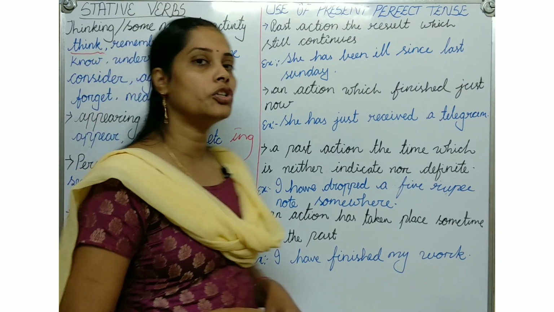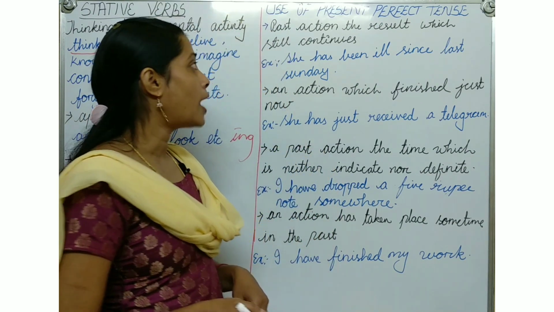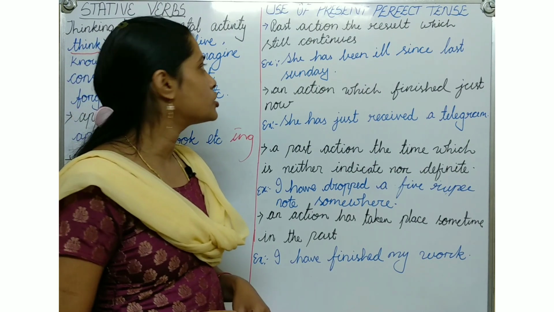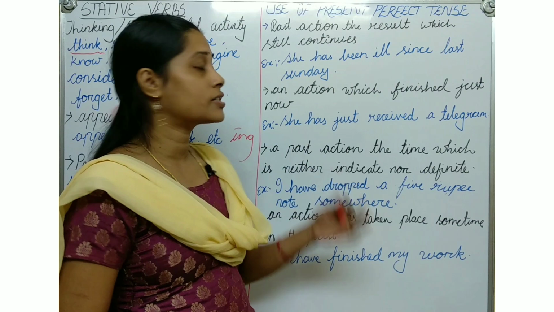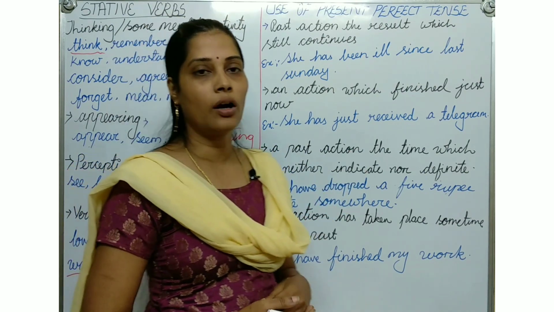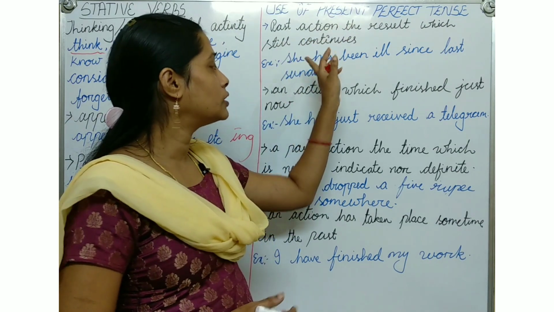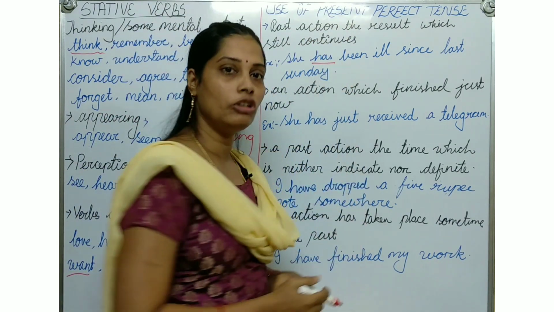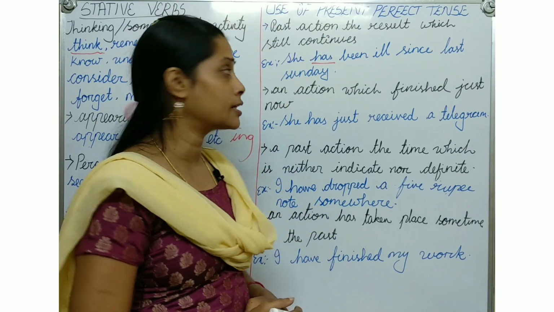tense. What are the uses of the present perfect tense? First of all, a past action whose result still continues. Any action which is done in the past and still going on is known as present perfect, which we can use with has and have. So: she has been ill since last Sunday.